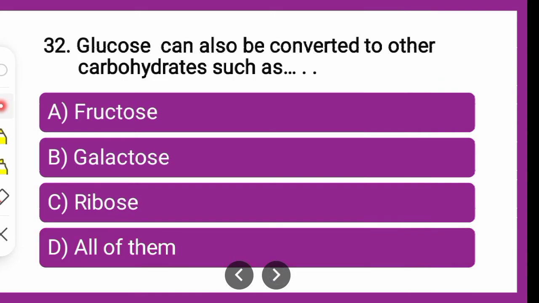Next question is: glucose can be converted to other carbohydrates such as dash. Whether the glucose can also be converted through various metabolic reactions to other forms of carbohydrates like fructose, galactose, ribose, or all of them. Which amongst the given is the correct answer for the conversion of glucose? You can put your answer in the comment box like 32D, 32A and so on. We will go for the explanation.